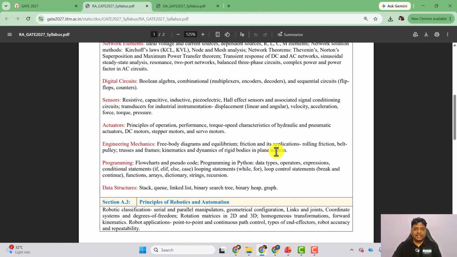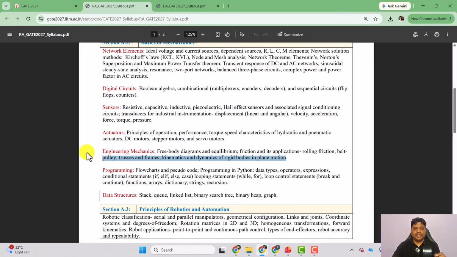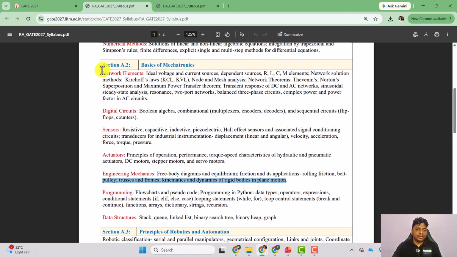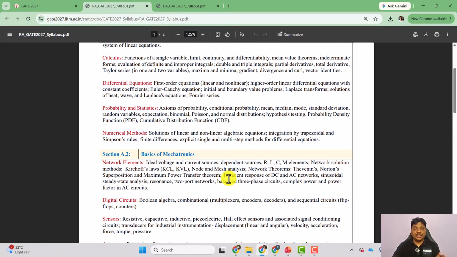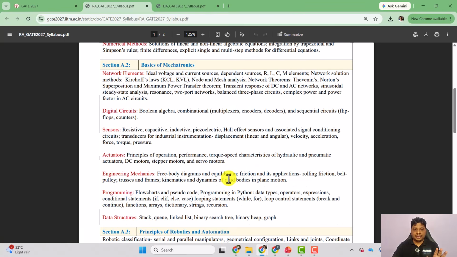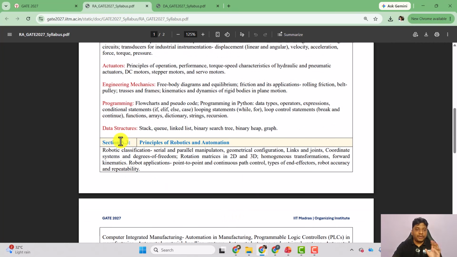This thing you already learned in your first year, okay? And if you are from electrical background, you must have learned this particular subject also, okay? So this is basically section A.2, basic of mechatronics. Now here we have section A.3, principle of robotics and automation.